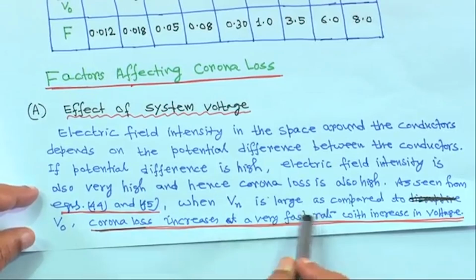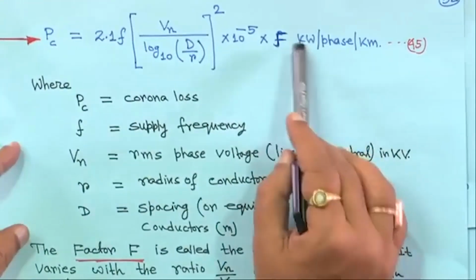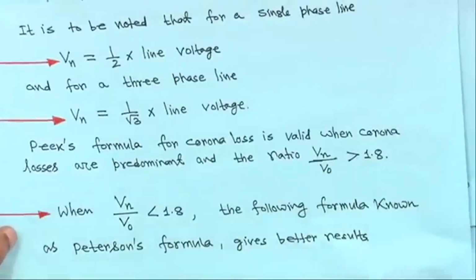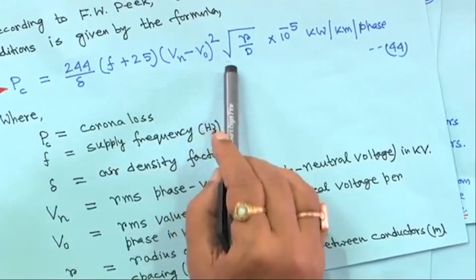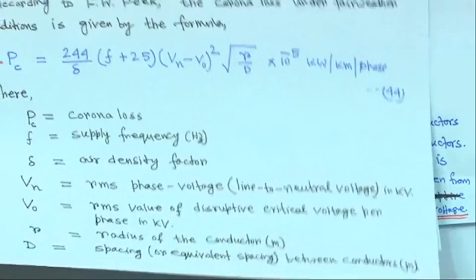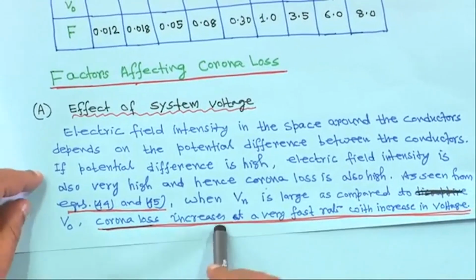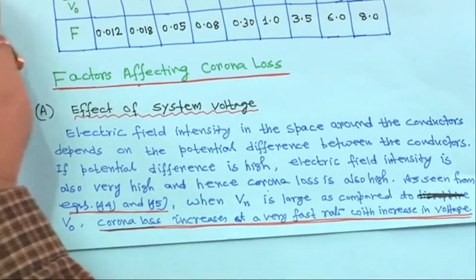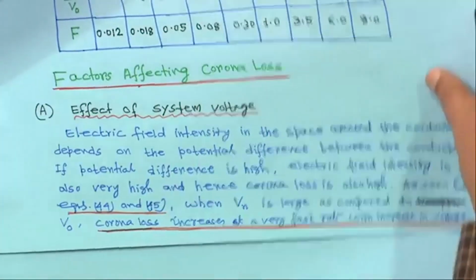Equations 44 and 45 I just showed you. This one is 45, Peterson's formula, and this one is 44, Peek's formula for corona loss. So when Vn is large as compared to V0, corona loss increases at a very fast rate with increase in voltage, because those are directly related to both Vn and V0. So, this is the effect of system voltage.